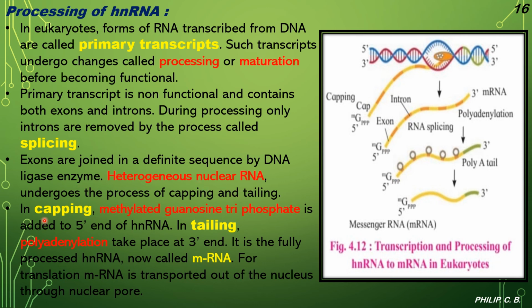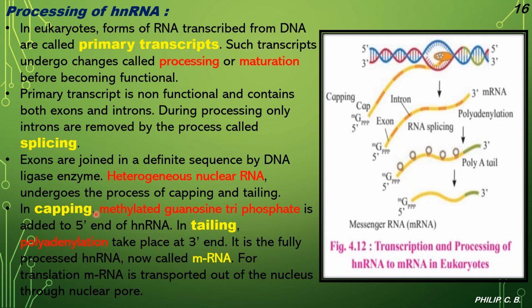Heterogeneous nuclear RNA undergoes the process of capping and tailing. So further, this hnRNA, which in short is written as hnRNA, that is heterogeneous nuclear RNA, undergoes the process of capping and tailing. In capping, methylated guanosine triphosphate is added to the 5' end of the hnRNA.